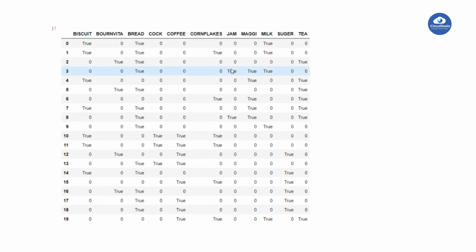That's what we did here. Row-wise, we have taken 20 transactions. Column-wise, we have taken the total unique items. What are those? Biscuit, Bonvita, bread, cook, coffee, cornflakes, jam, Maggie, milk, sugar, tea. Like this.